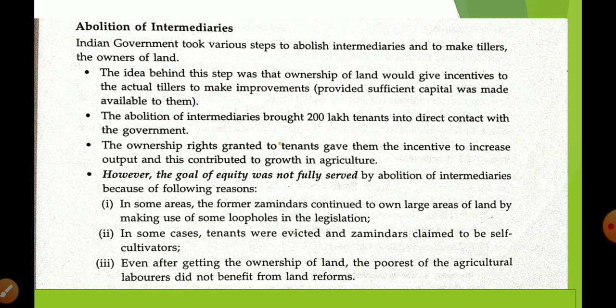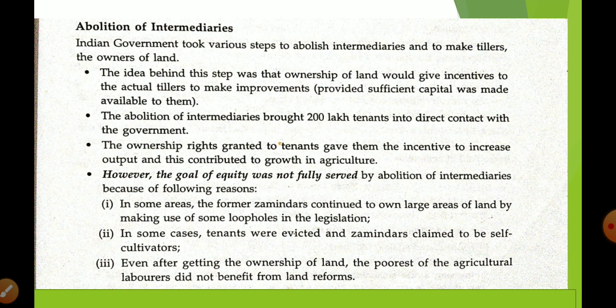Obviously you are not going to spend your money on the maintenance of the rented house. But suppose the ownership of that house is given to you. In this condition you are going to spend money on the maintenance of that house. So ownership gives a person an incentive to do better.